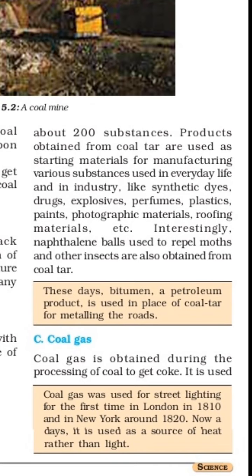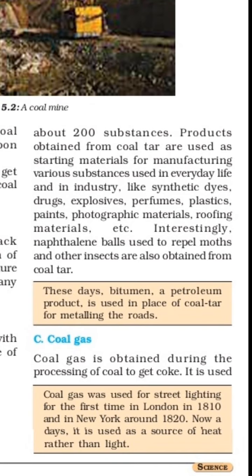These days, bitumen, a petroleum product found in petroleum, and other petroleum products are used in place of coal tar for making roads. We will see this in the next point, the petroleum point.